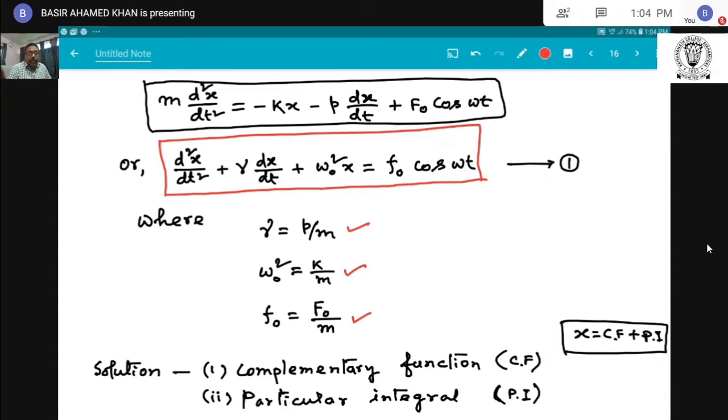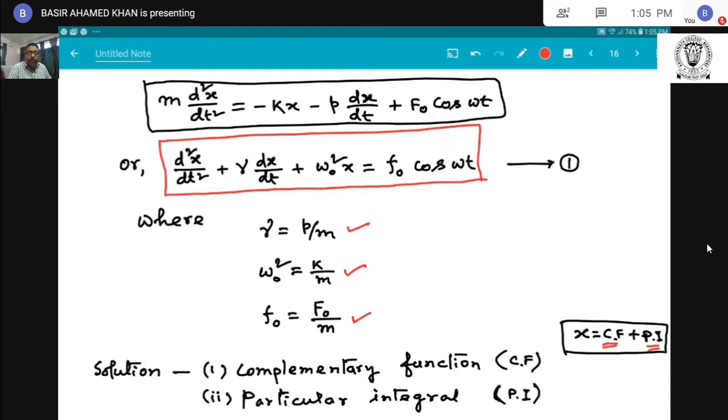When I set the driving force equal to 0, we get the solution as the complementary function of this equation, and the other is the particular integral. The complementary function as CF and particular integral PI. Now the total solution will become x equal to complementary function plus particular integral.